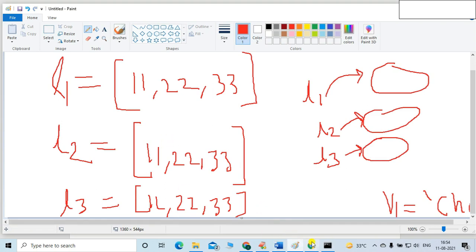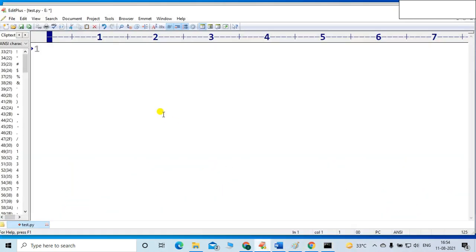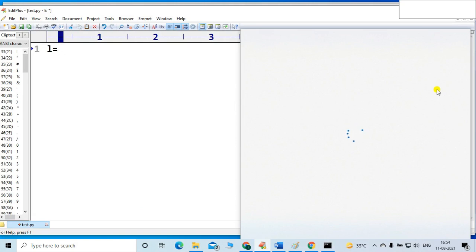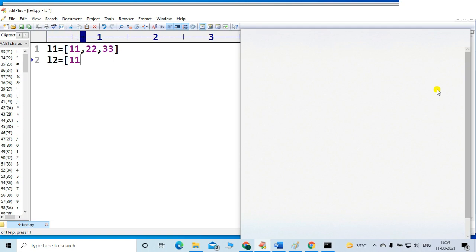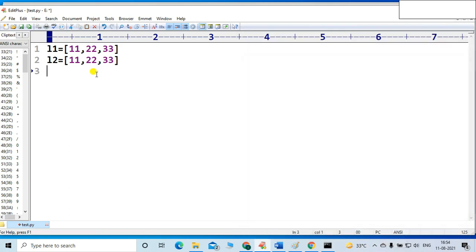So I will put this situation, whatever example I want to commit. L1 is equal to "1", "2", "3". Then L2 is equal to "1", "2", "3". L3 is equal to "1", "2", "3".